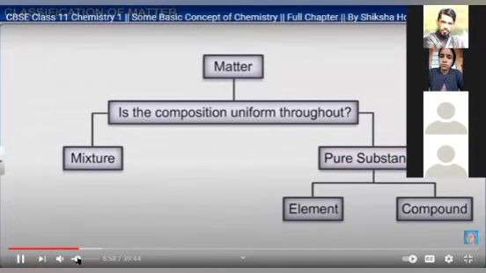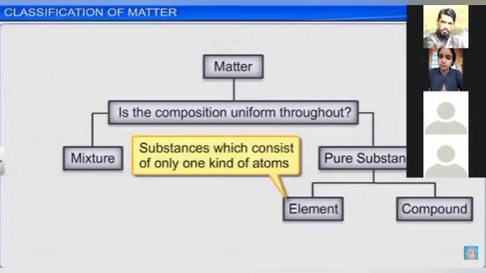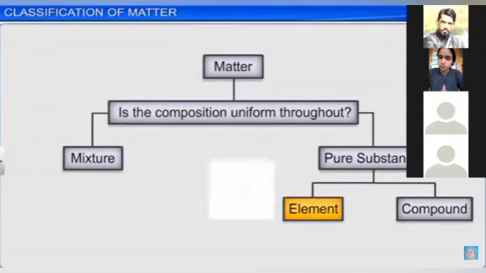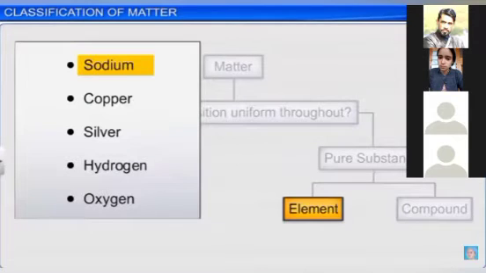Element and compound are two different types of pure substance. What is an element? It is a substance which consists of only one kind of atom. Those made from only one kind of atom, we call an element, like sodium, copper, silver, hydrogen, oxygen. These are examples of elements. Is it clear?